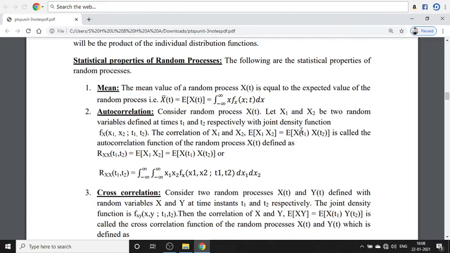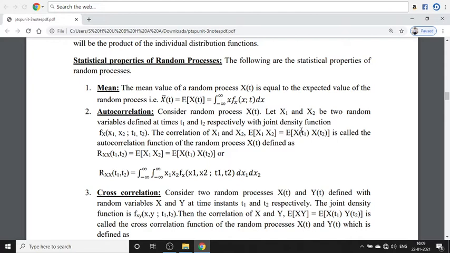We will have one random process in which we choose two random variables at two instants of time, so that with the joint density function we have f_X of x1, x2 at the time instants t1 and t2. Then the correlation of these two random variables chosen at t1 and t2 is called the autocorrelation, because it is a correlation between two random variables in the same random process, that is, x of t.